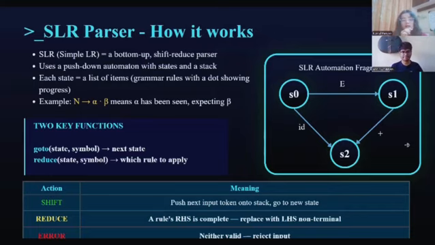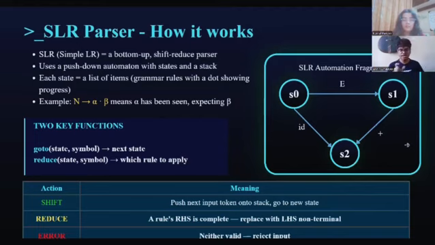The key idea is that each state in the automaton corresponds to a list of items. An item is a grammar rule with a dot in it. The dot shows how far we've progressed in recognizing that rule. For example, N arrow alpha dot beta means we've already seen alpha and we are now expecting beta.